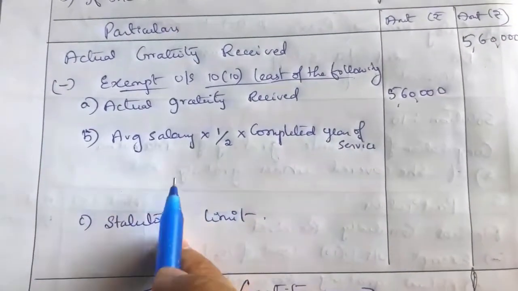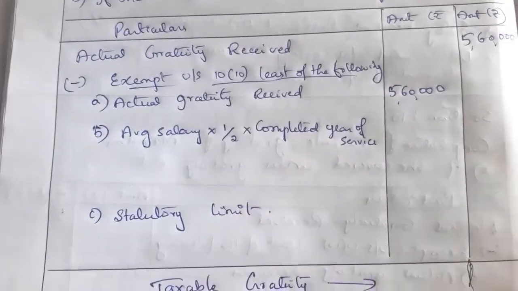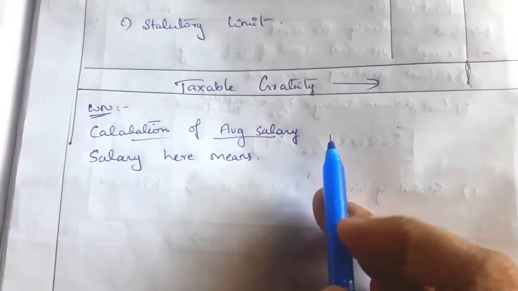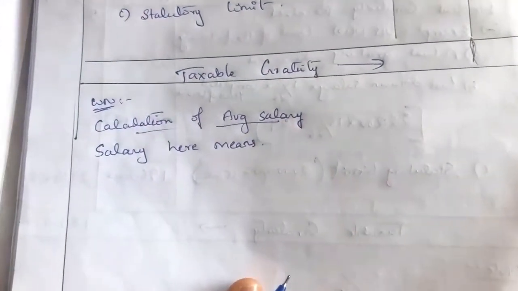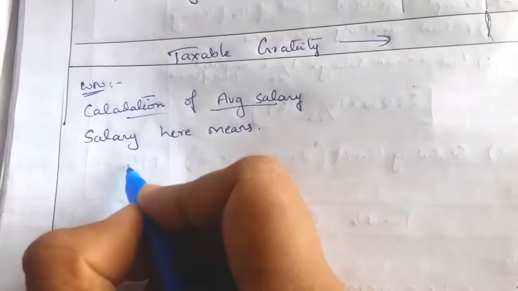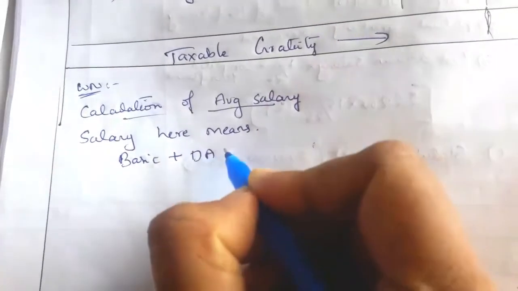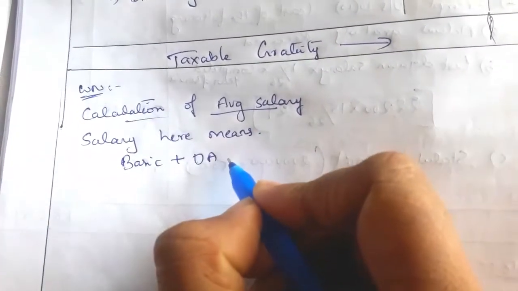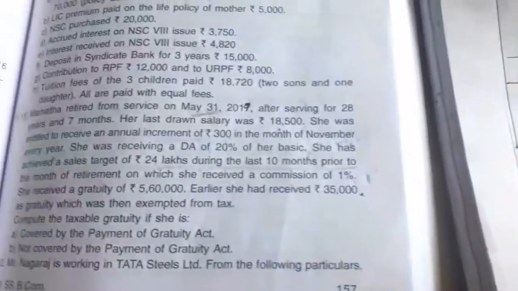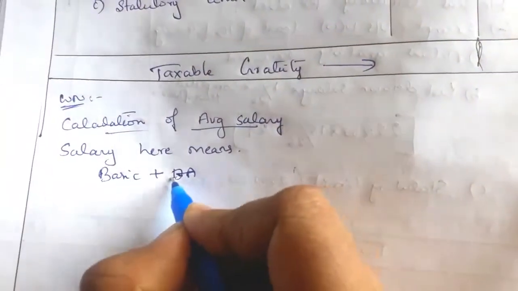The second one is average salary into 1/2 into completed years of service. So here we have to compute the average salary. Write the working note for the calculation of average salary. In case of employees not covered under the Gratuity Act, salary means basic plus DA if considered for retirement benefit. Here in this illustration DA is given, but it is not stated as considered for retirement benefit. So DA is not included here.